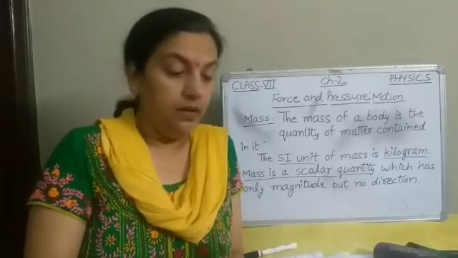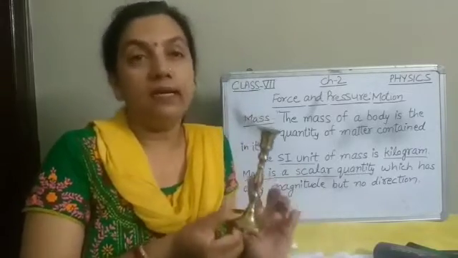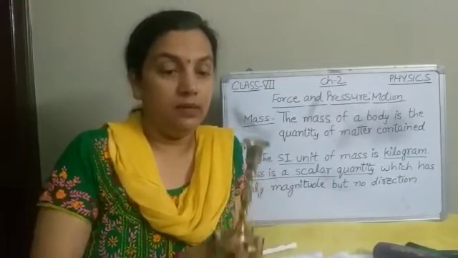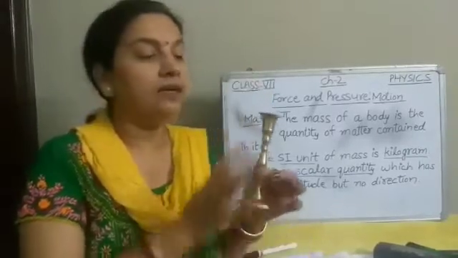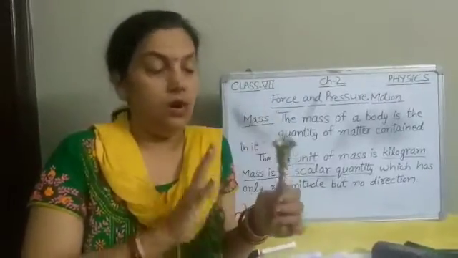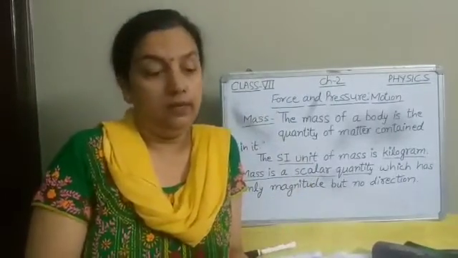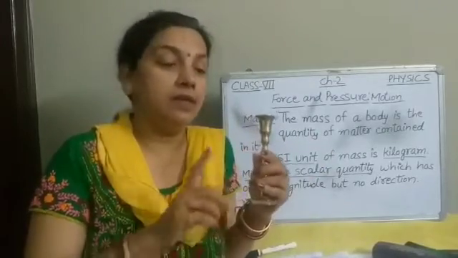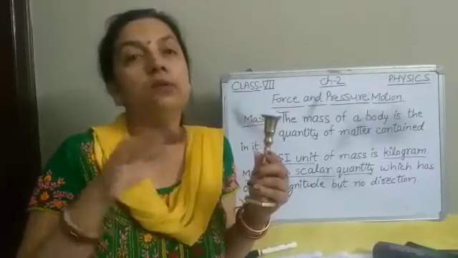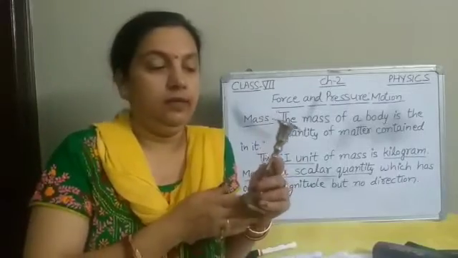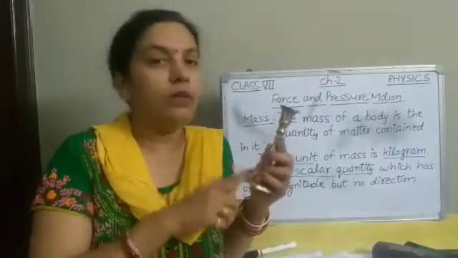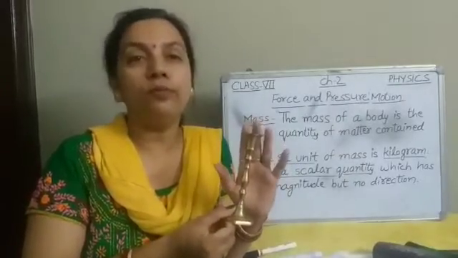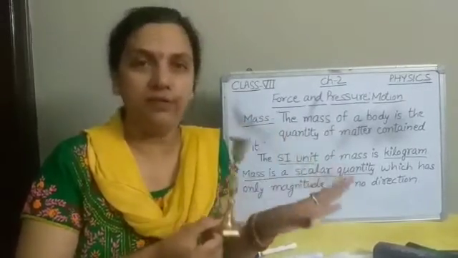For example, if the mass of this candle stand is 300 grams, means it contains 300 grams of brass on earth, then it will have the same mass everywhere, even when it is taken to the other planet. The material contained by the body will be same. So the mass of an object remains same everywhere.